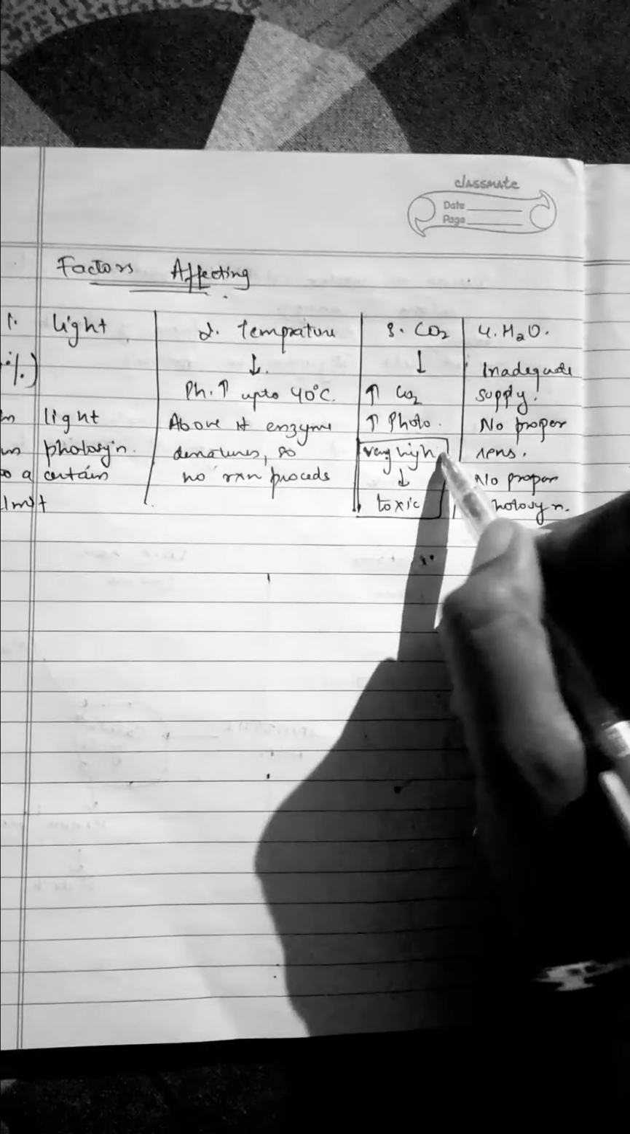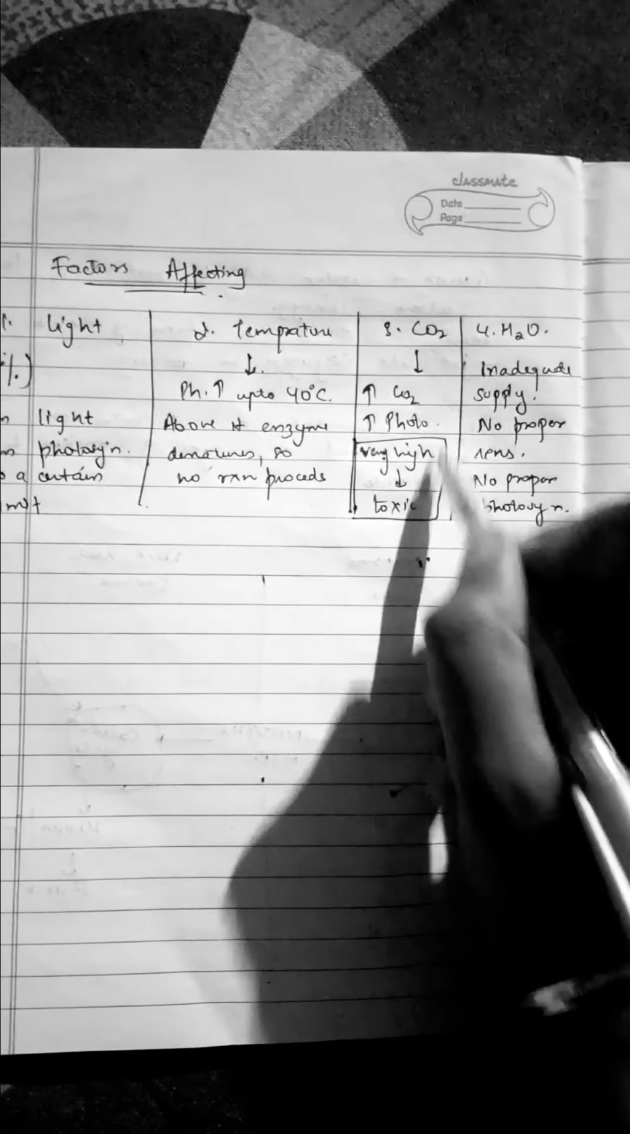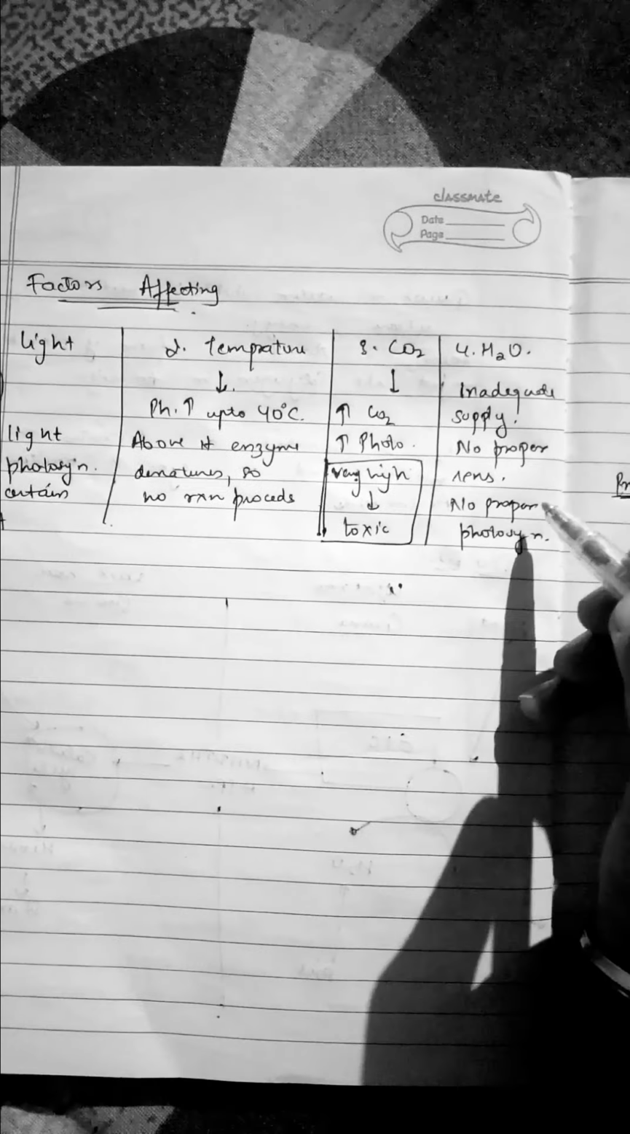Instead the plant will die. With carbon dioxide, there is an increase in photosynthesis, but a very high concentration is toxic to plants. Water, as we all know: in inadequate supply of water there is no proper growth of the plant. So inadequate supply leads to no proper reactions and there is no proper photosynthesis and no proper growth of the plant. That is all about nutrition in plants.